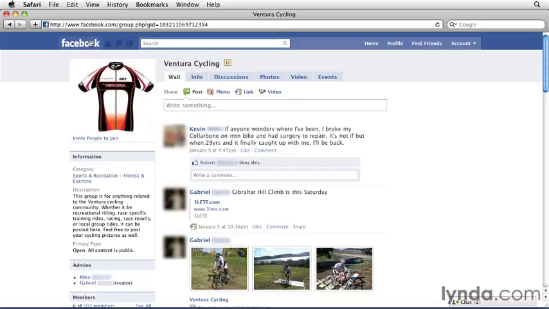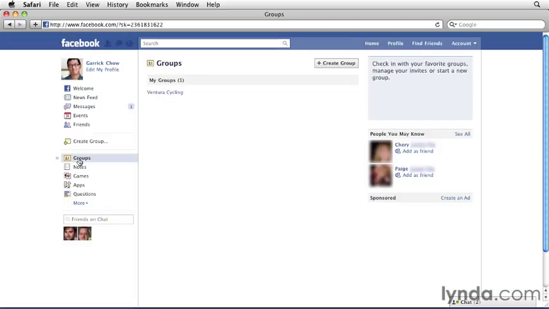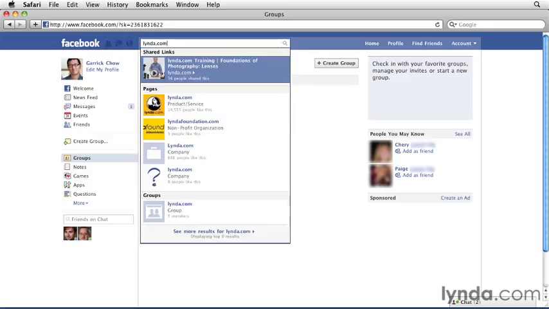I'm going to go back to my homepage, and back to Groups. So I can see here now that I belong to one group, and it's Ventura Cycling. And again, I found this group because my friend Stuart invited me to the group. Now, to find a group on your own, it's a simple matter of typing the topic you're interested in into the search field. So let's say I'm interested in finding a group about lynda.com. So I'll type in lynda.com.